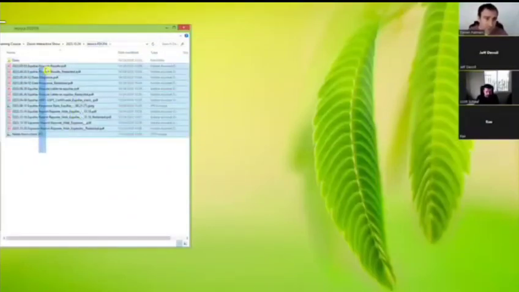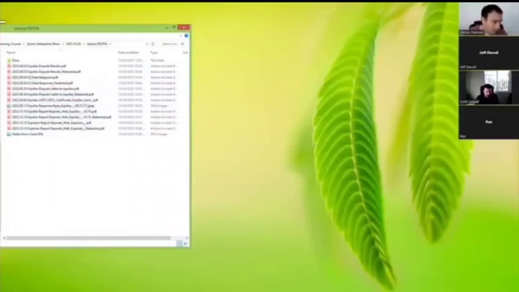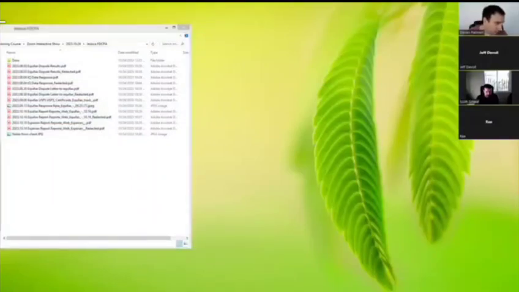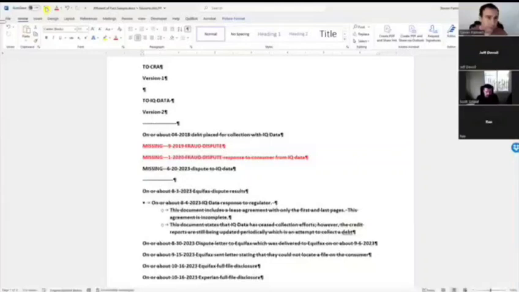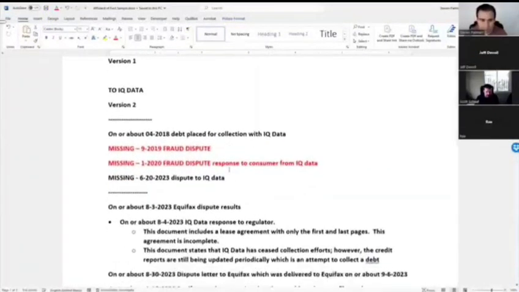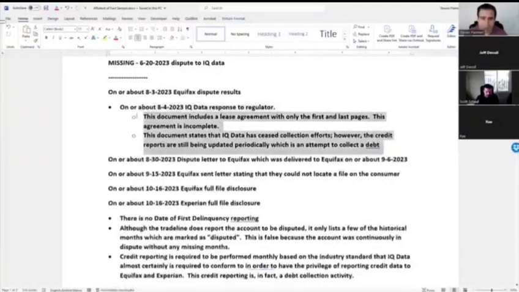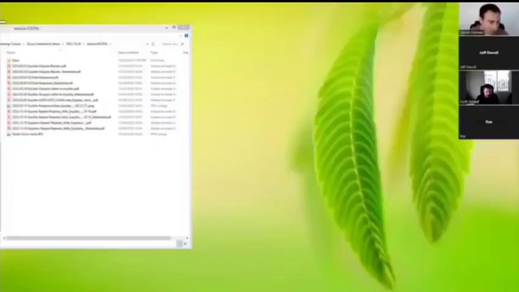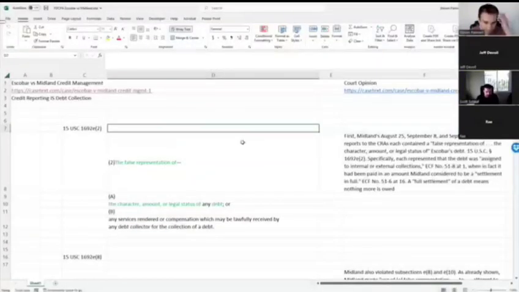Okay. So we start with the facts, and then we basically just put together a document of the facts. Where the hell is my document here? Right here. I'll save this. Okay, right there, boom. And then you've got your facts. And then notice what we did here. First we organized the facts, and then we kind of put the sort of the violations, if you would. This correspondence contains a lease agreement with only the first and last page. Okay. And I can put in here something like, this is reasonable for us to do this.